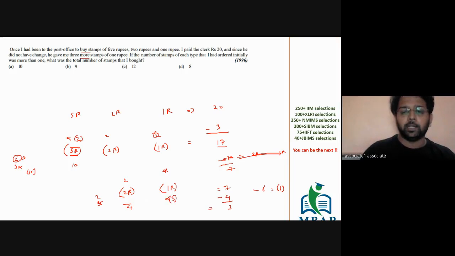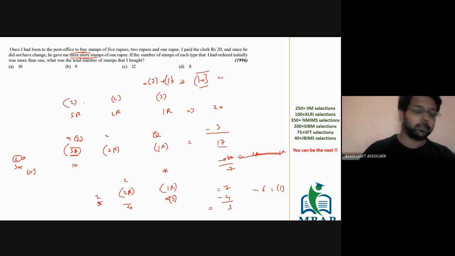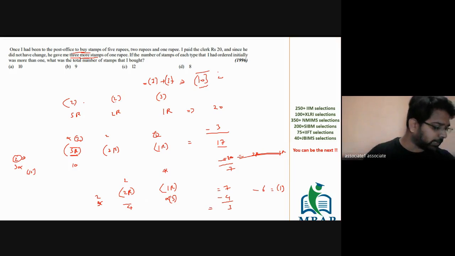So eventually, 3 one-rupee stamps, 2 two-rupee stamps, and 2 five-rupee stamps is what I have selected. So 2 plus 2 plus 3 will become how much? This is going to give you 7. But you also got 3 more stamps of 1 rupee towards the end. So the total number of stamps I have in the end will be 10. The answer for the given question is going to be 10. I repeat.